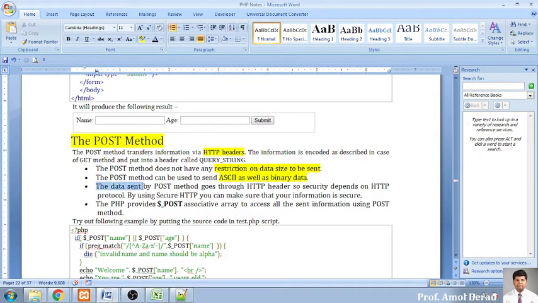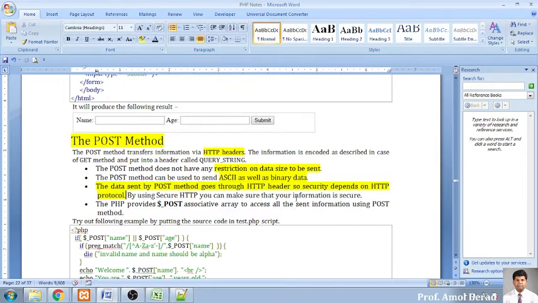Now the data sent by the POST method goes through the HTTP header, so security depends upon the HTTP protocol. तो HTTP protocol is the most secure protocol. उसने उसका वर्जन भी चेंज किया. Nowadays it is HTTPS secured. So अगर आपने पूरी जिम्मेदारी HTTP प्रोटोकॉल को दी है, तो it means your data is in a secured mode. आपको आपके डेटा के लीक होने की, मिसयूज होने की चिंता करने की जरूरत नहीं, because this is the most important thing about the POST method.